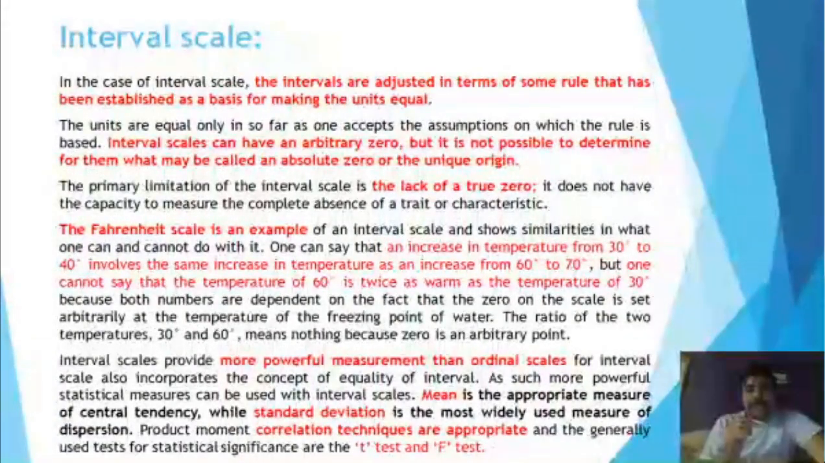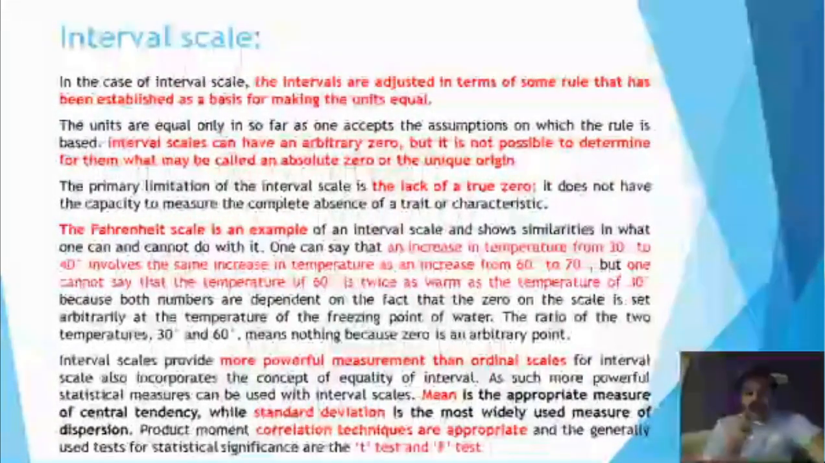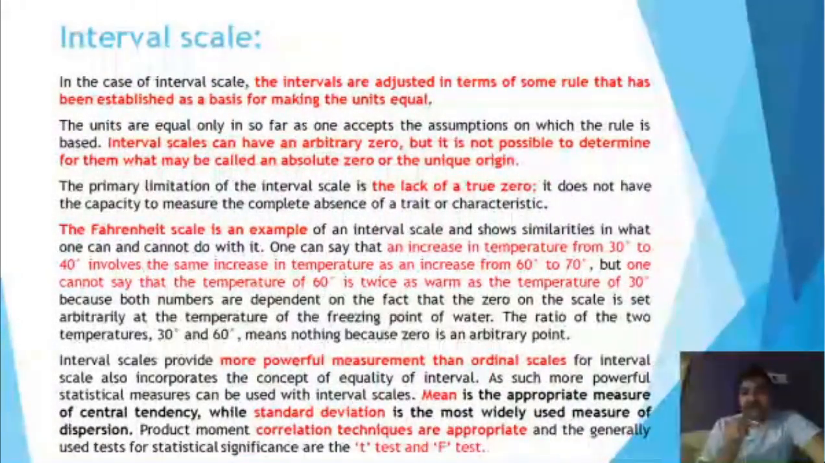The primary limitation of the interval scale is the lack of a true zero. We do not have the true zero, as we have already discussed. It does not have the capacity to measure the complete absence of a trait or characteristic. For a better example, we can see the Fahrenheit scale, where we can measure temperatures. While measuring temperature, one can say that an increase from 30 degrees to 40 degrees involves the same increase as an increase from 60 degrees to 70 degrees.